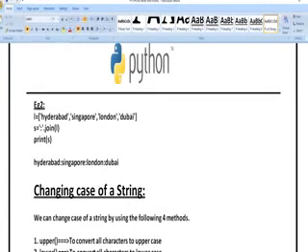Here I have taken L is equal to Hyderabad, Singapore, London, Dubai. I am splitting that particular statement with a colon symbol. You can print that. Here Hyderabad colon Singapore colon London colon Dubai. I am going to get the split operation in this manner. Whatever the symbol you have given, based upon that symbol you are going to get the split of the values.